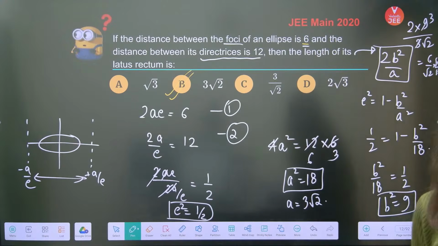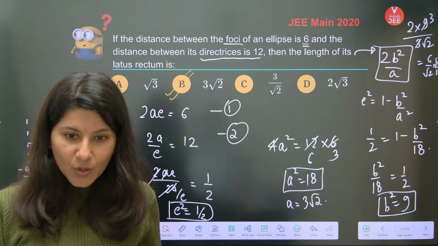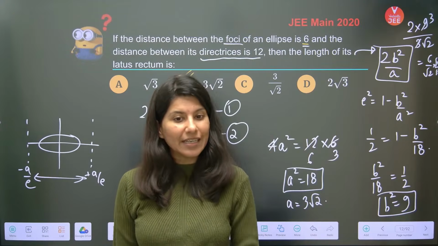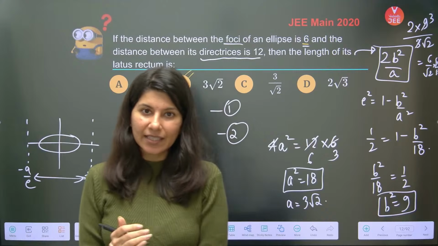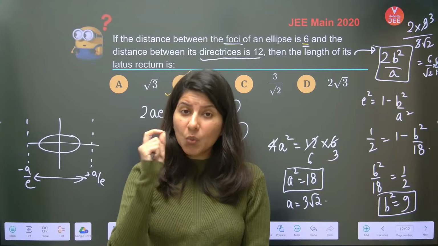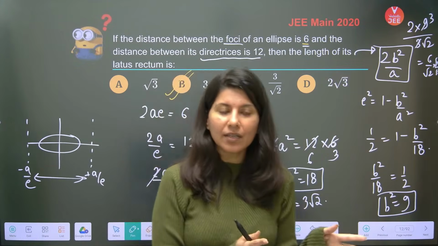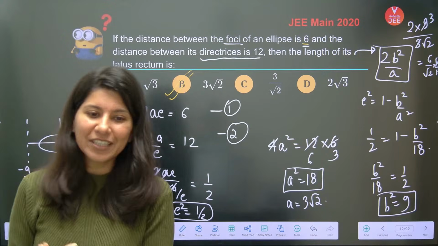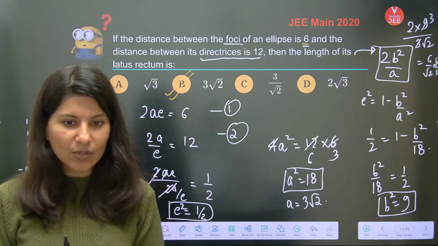Vectors already done. I guess you guys are already requesting a lot of chapters, but I guess that all the chapters are done. Today we are doing ellipse and hyperbola. The only chapter which is left after this is probability. Once every chapter, at least the theory part, is done, then we will talk about the problem session. Duration I have already told you, JEE aspirants. We'll try to finish it before 11, plus minus 10 minutes.